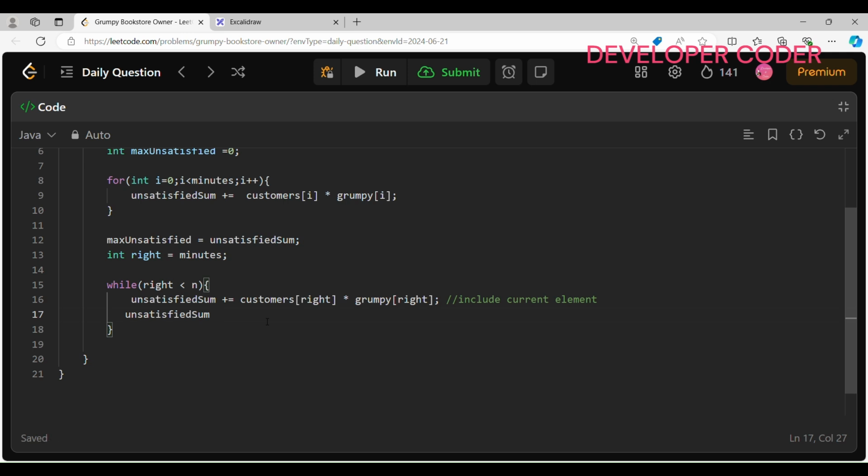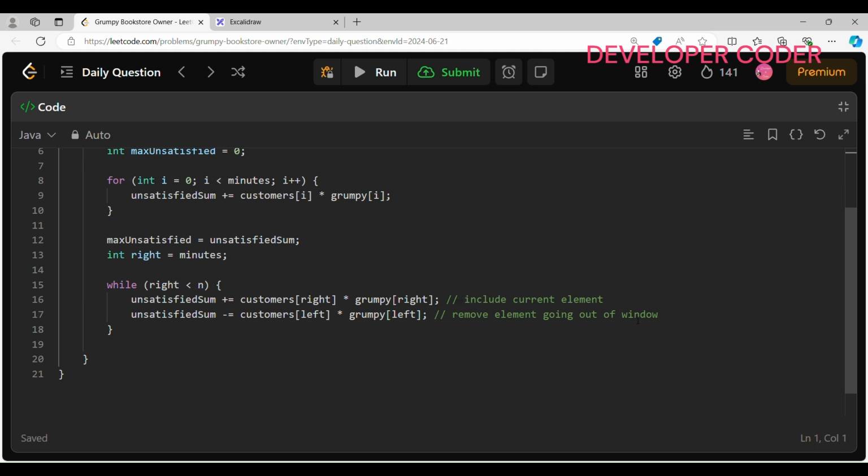So my unsatisfied sum minus is equal to customers of, here instead of right I have to use left. So here I am just excluding the element, and I am writing remove element going out of window.